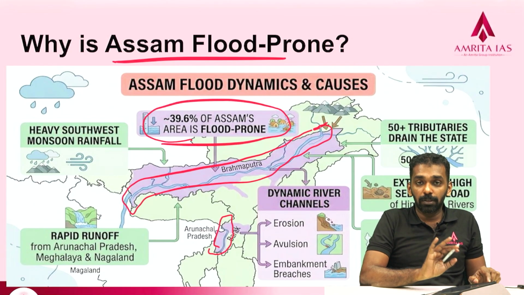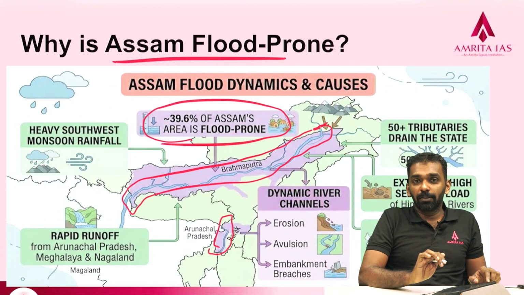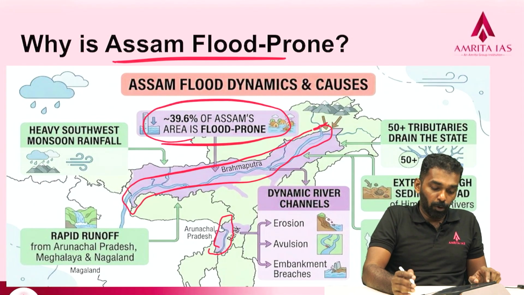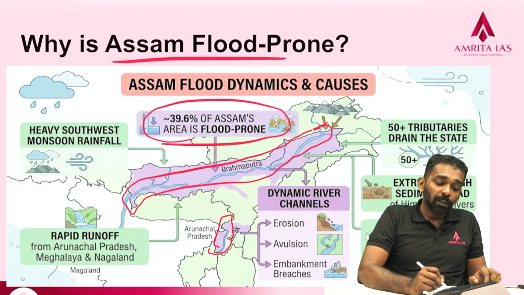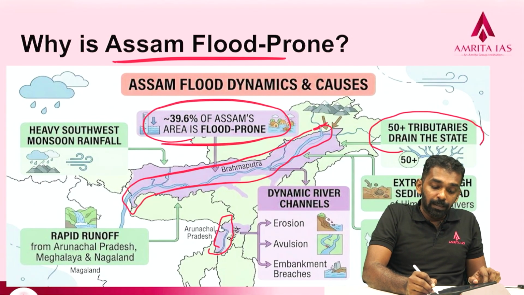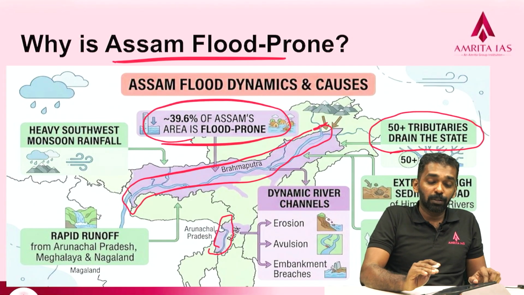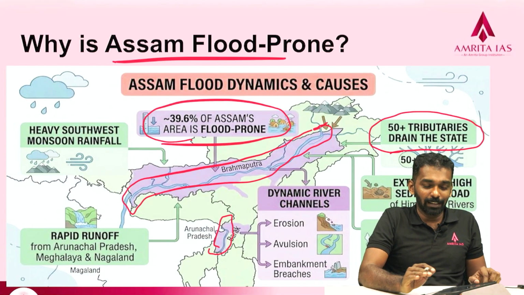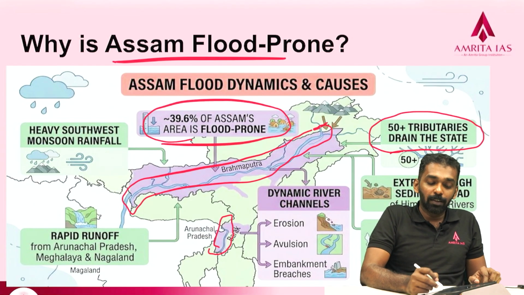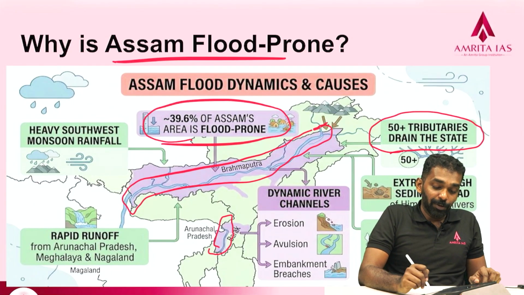So remember, approximately 40% of the area is flood prone. And then we have so many tributaries of these rivers, more than 50 tributaries. All of them cause flooding in the region.